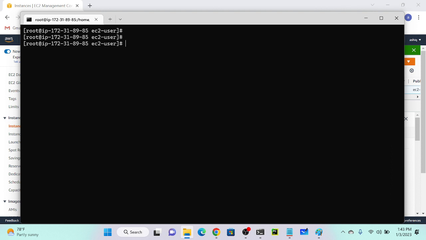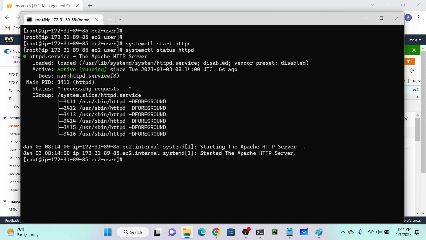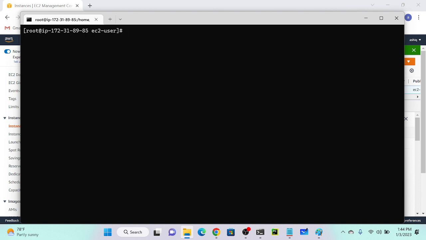Successfully I installed my Apache server. So I can go with systemctl and start httpd. Yeah, successfully started. I will check the status whether it is working or not. Status. So it's working, right? Active and running. So next step, we need to install the Amazon CloudWatch agent. So write it down: install Amazon CloudWatch agent. That is the third step.